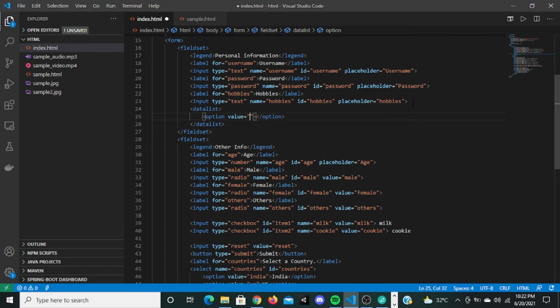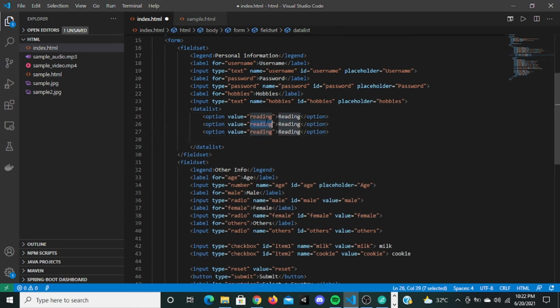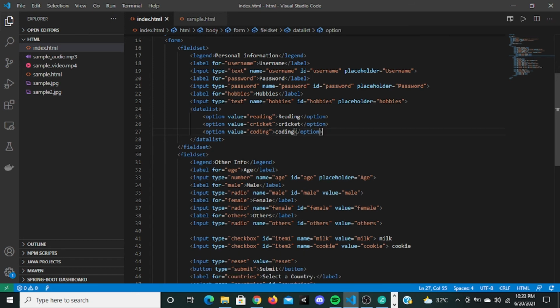So now this value of hobby, I'm giving it reading, and I can give this reading, and let me copy this, paste. So reading, cricket, let me copy it, paste it here, coding, copy it, paste it right here. Let me save this, and here you have to give the list attribute.